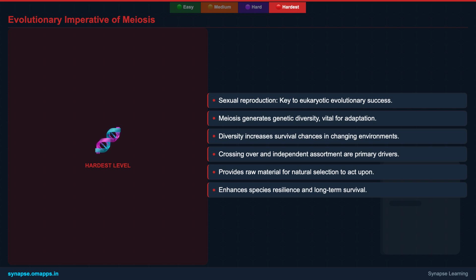independent assortment provides the raw material for natural selection to act upon. In unpredictable environments, a population with diverse genotypes has a higher probability of containing individuals with advantageous traits, allowing the species to survive and evolve. Without meiosis, genetic variation would be limited to rare mutations, severely hindering a species' long-term adaptive capacity. This fundamental mechanism has shaped the diversity of life we see today, from the simplest eukaryotes to complex multicellular organisms.